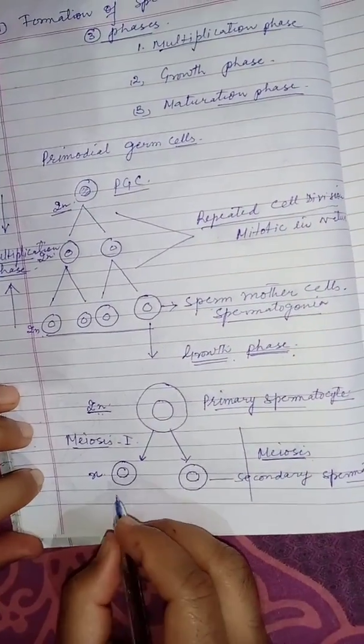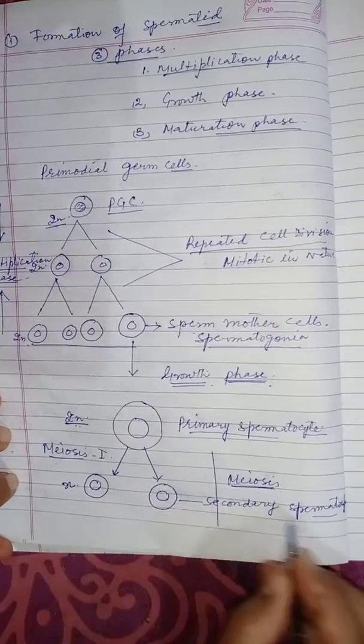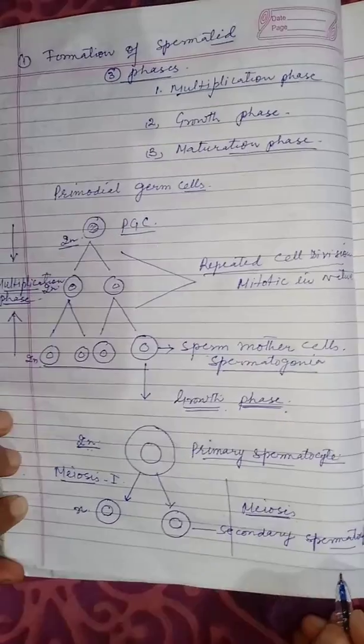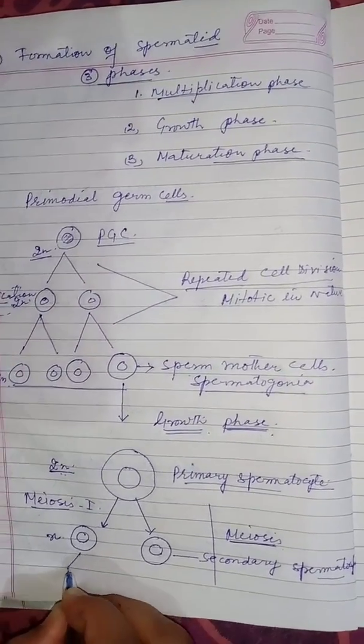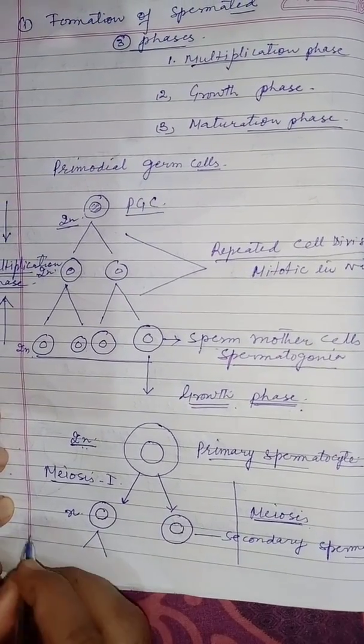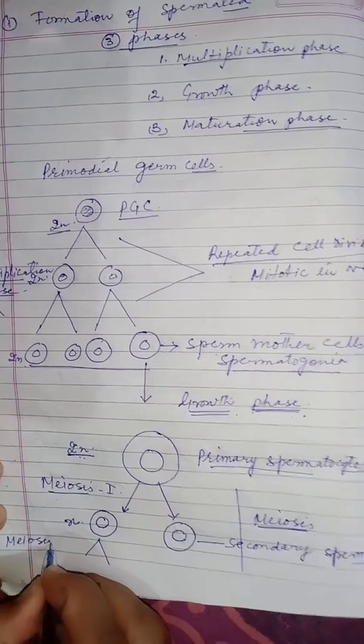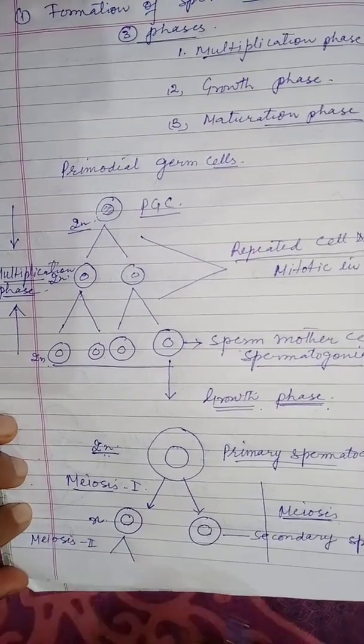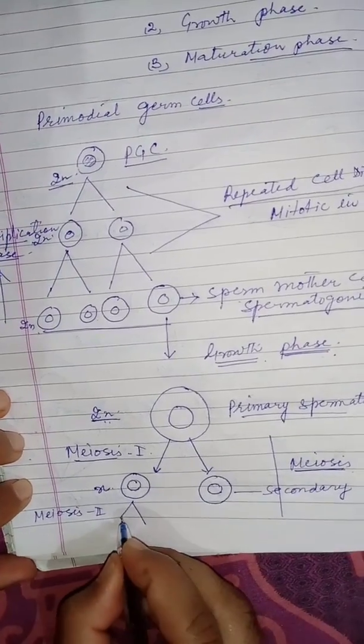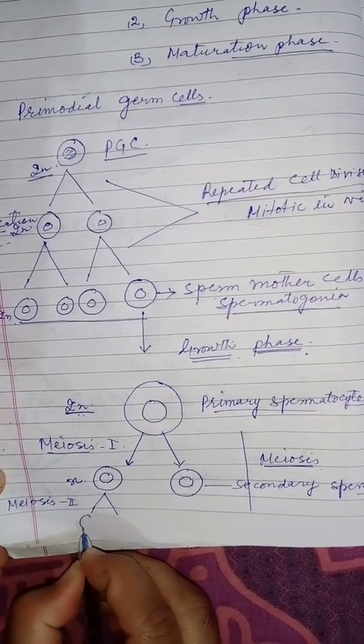Now these secondary spermatocytes undergo meiosis second, which, as you very well know, is the equational division.